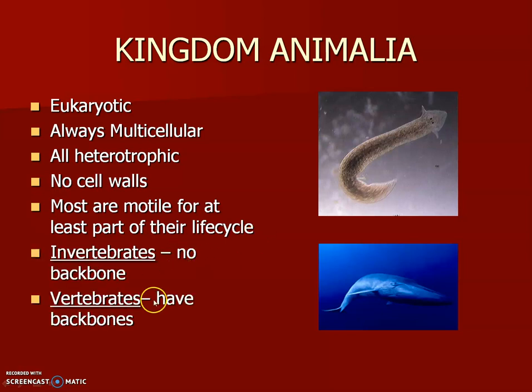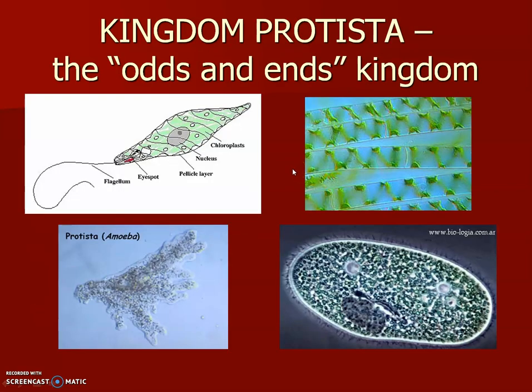So in animals, we have invertebrates and vertebrates. We talked about the difference. We are vertebrates because we have backbones. This guy right here would be an invertebrate. He doesn't have a backbone. Anemones don't have backbones. Worms don't have backbones.